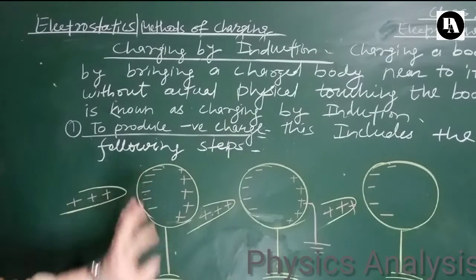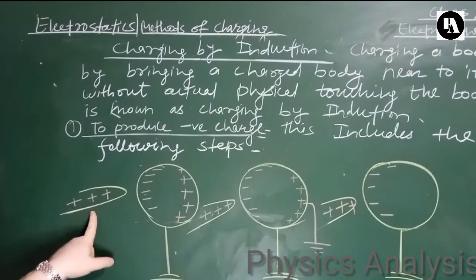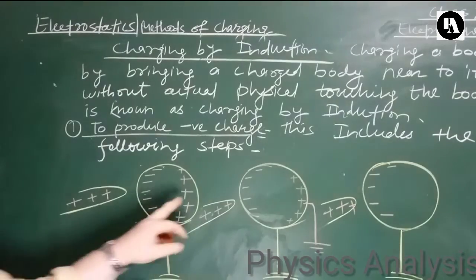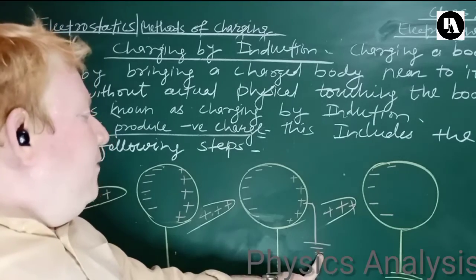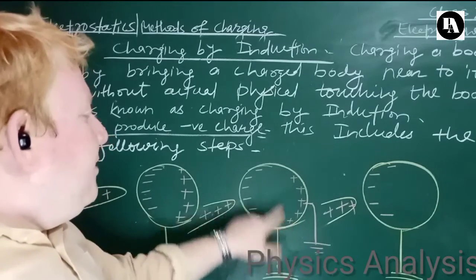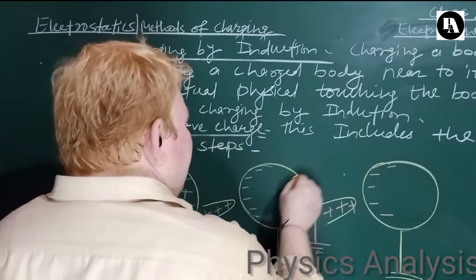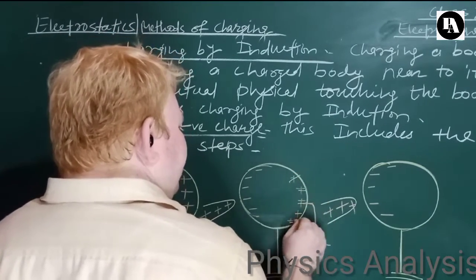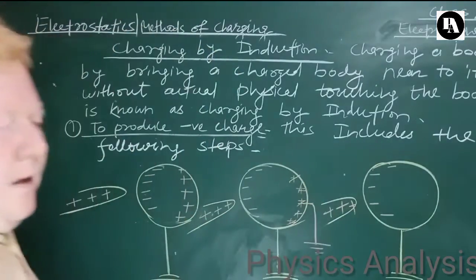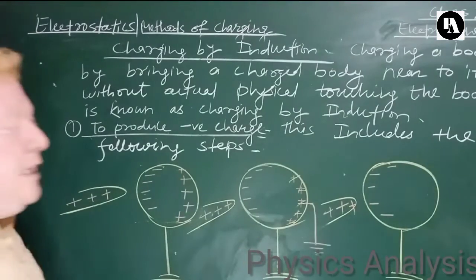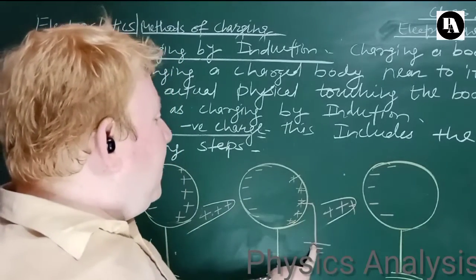Free electrons are getting attracted toward this positive charge. Now the other end is being grounded. Because of this, the positivity gets neutralized, right? This one is step number 2. Now in step number 3, what we'll do, this grounding gets disconnected.